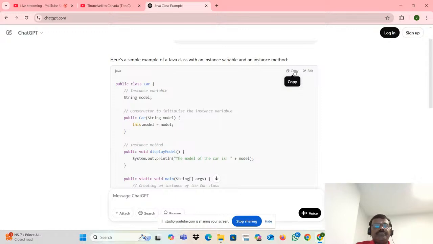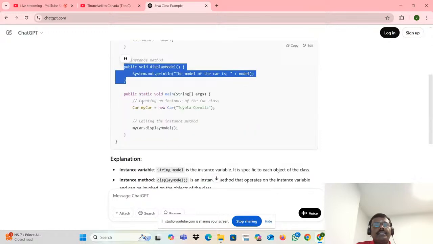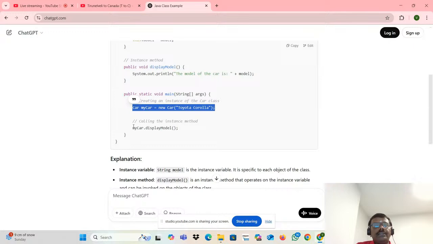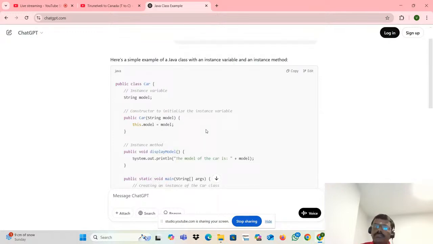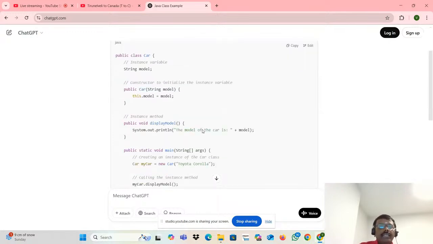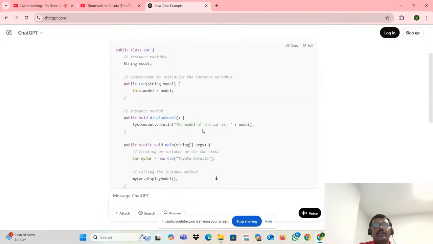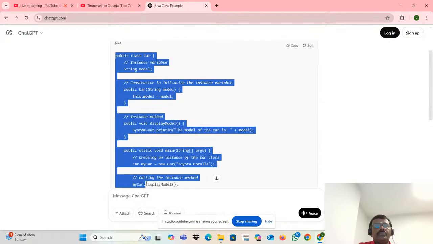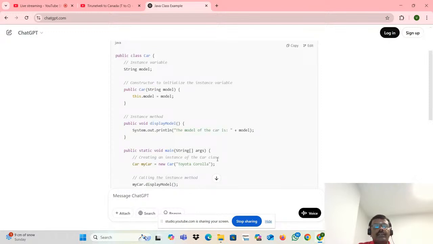But how do you understand the program? You already know that. What is this? This is a class. What is this? It's an instance variable. What is this? It's a constructor. This is an instance method. This is the main method. This is an object. This is calling the method. That's all, because in the earlier part 4 video, we understood everything, right? So the coding: are you creating the coding? Sorry, ChatGPT is creating the coding, you copy and paste it.